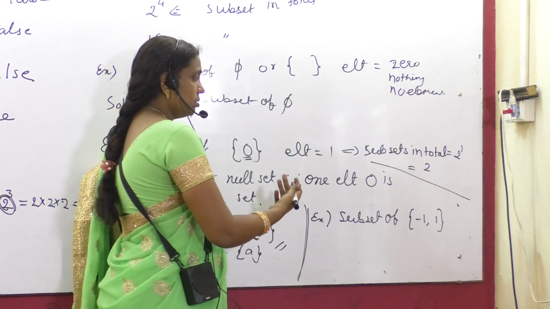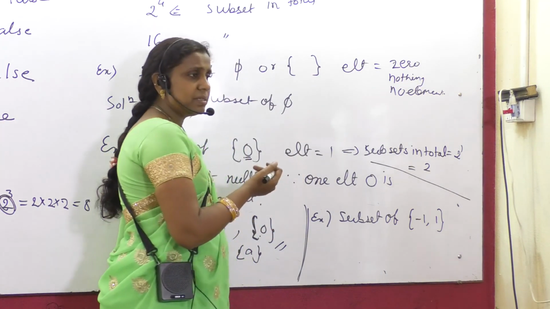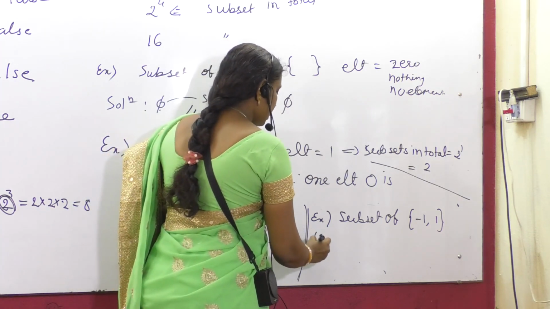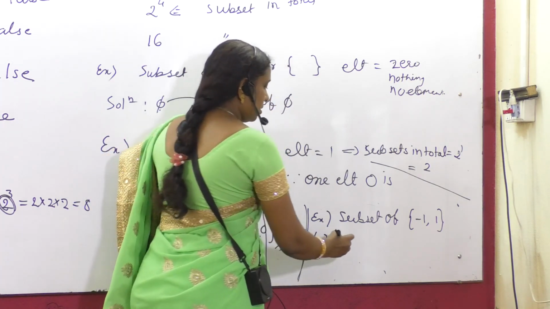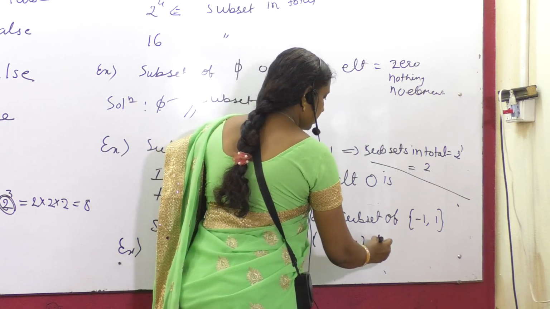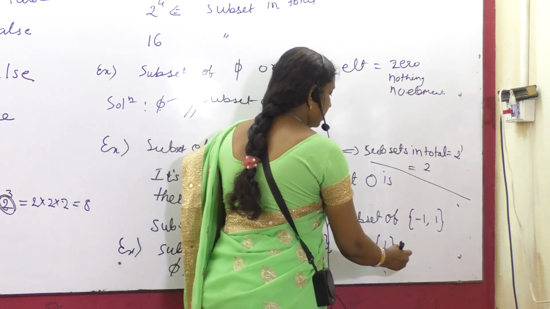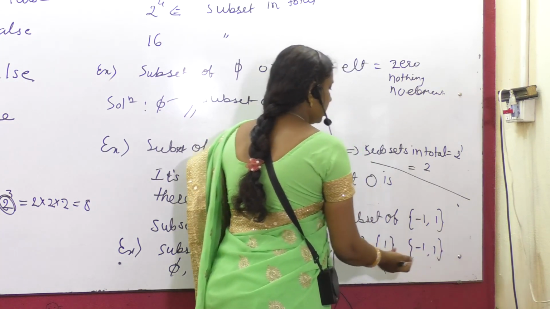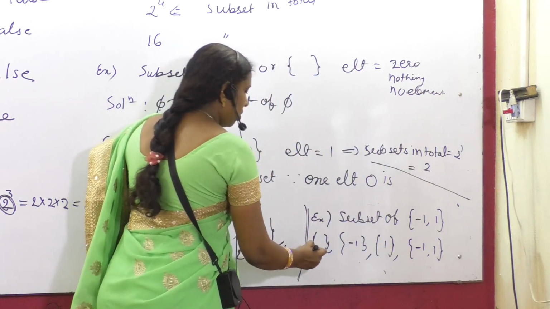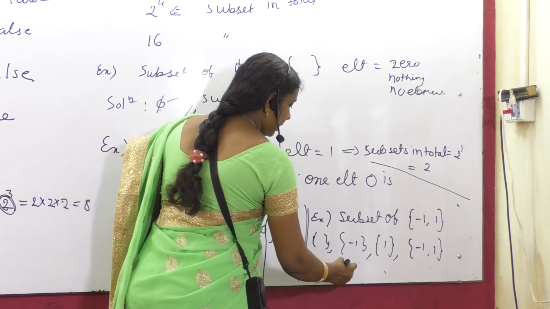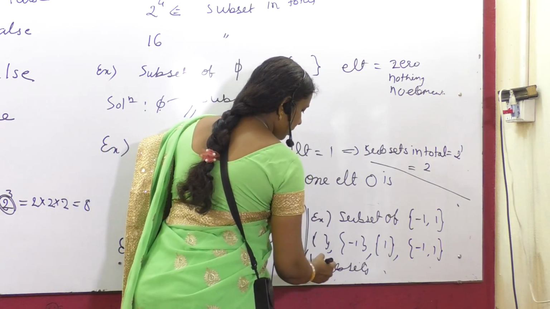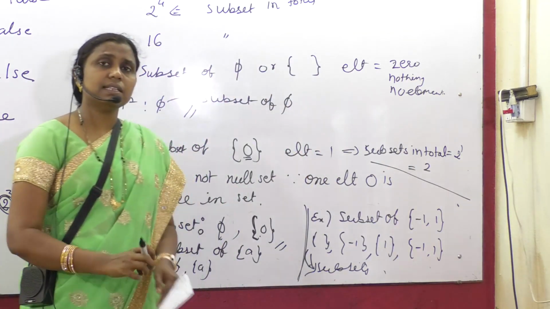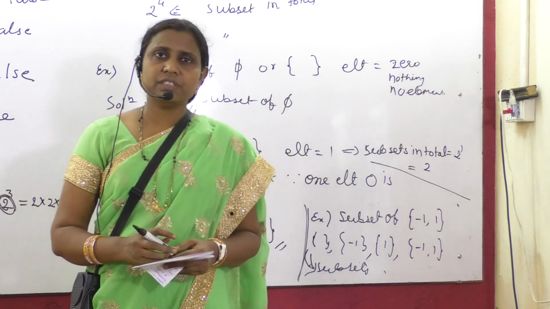How many elements? 2 elements. How many subsets? 2 raised to 2. It means 4. 4 means a null set, singleton sets, and the set itself, the set with 2 elements. Don't say doubleton. So all these are subsets. Am I right? How many are there in number? 4. 1, 2, 3 and 4. Is this clear, students? I hope this is sufficient for today's session.